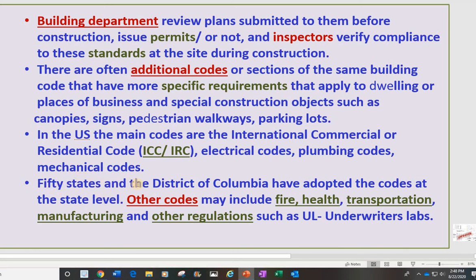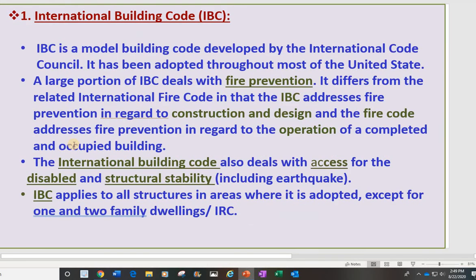So now, the 50 states and the District of Columbia have adopted the codes at the state level. We have other codes that may include fire, health, transportation, manufacturing, and other regulations such as UL. UL stands for Underwriters Laboratories, and it can be a fill in the blank question in quiz number 1. Okay. For example, I put Labs, and this one I give you the blank. You need to add Underwriters, and Labs I give you already. That's a few things about the building code.